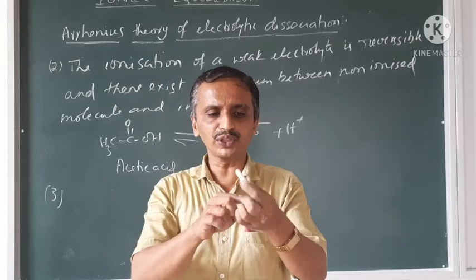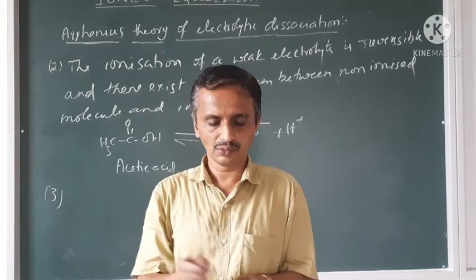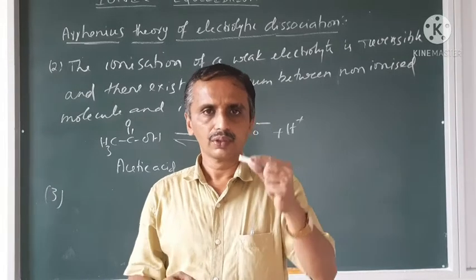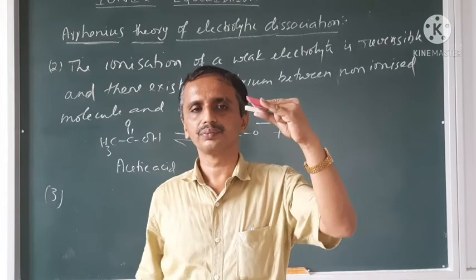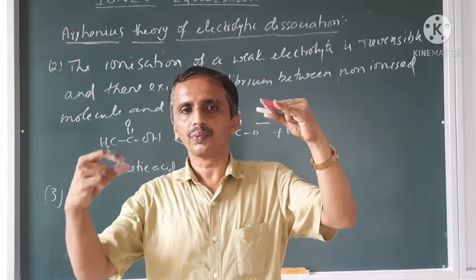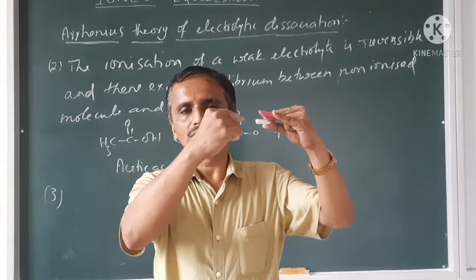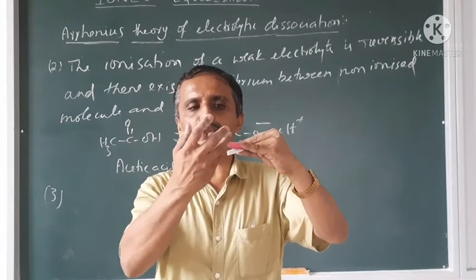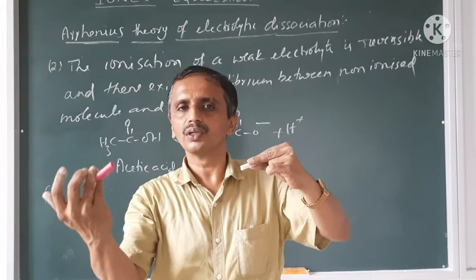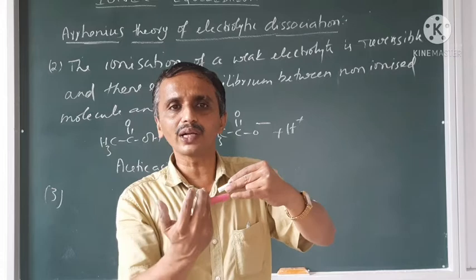See, Na+ is fixed, Cl- is fixed. Now, negative end of the water is removing it. Positive end of the water is removing it. When more and more water is there, what will happen then?